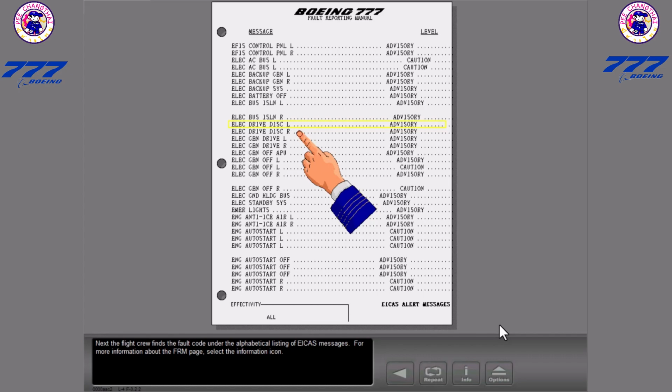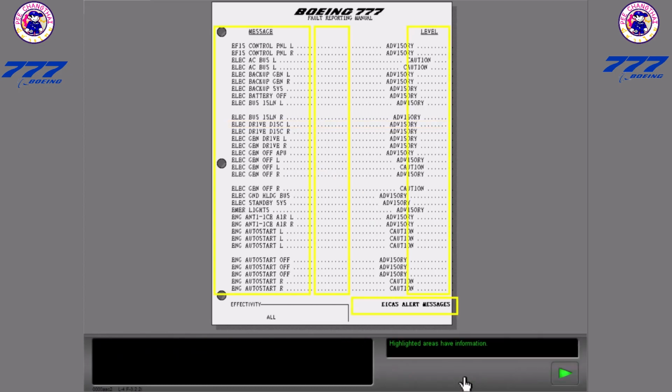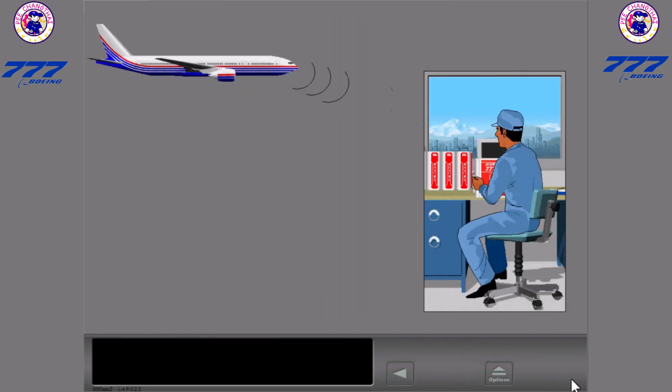For more information about the FIRM page, select the information icon. The flight crew sends the fault code to the ground crew.